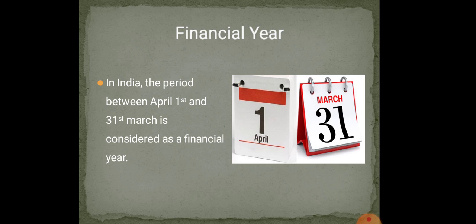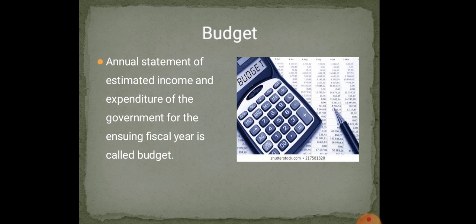The statement of estimated income and expenditure of a year prepared by the government is called budget. Now here I am showing the picture. Annual statement of estimated income and expenditure of the government for the ensuing fiscal year is called budget. Now the central and the state governments present their own budgets.